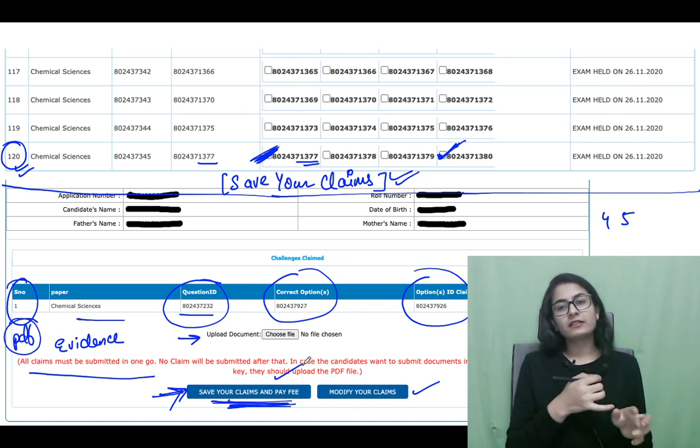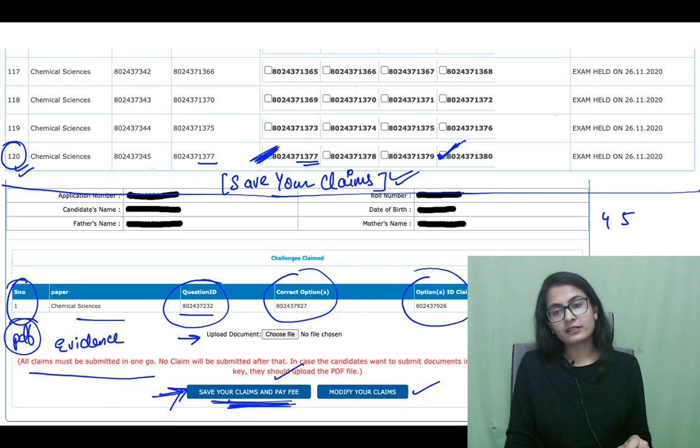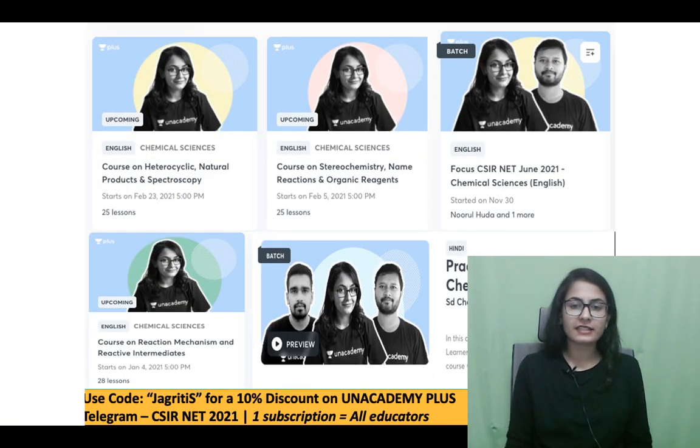Now you pay the fees. There is going to be an option to pay by your debit or credit card, and after that the questions will be taken. So this is how you are going to challenge the answer key. The timing you have to remember: only 2 days, 3rd December 12 noon to 5th December 12 noon. So only 2 days you have in hand if you want to challenge the answer key, guys.